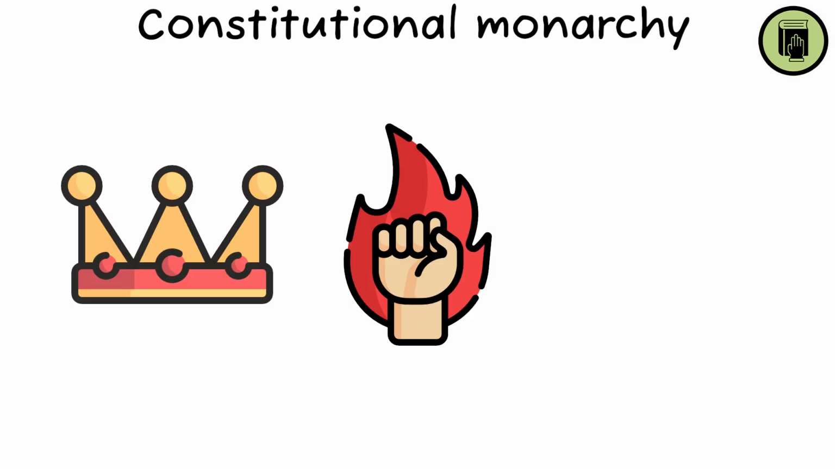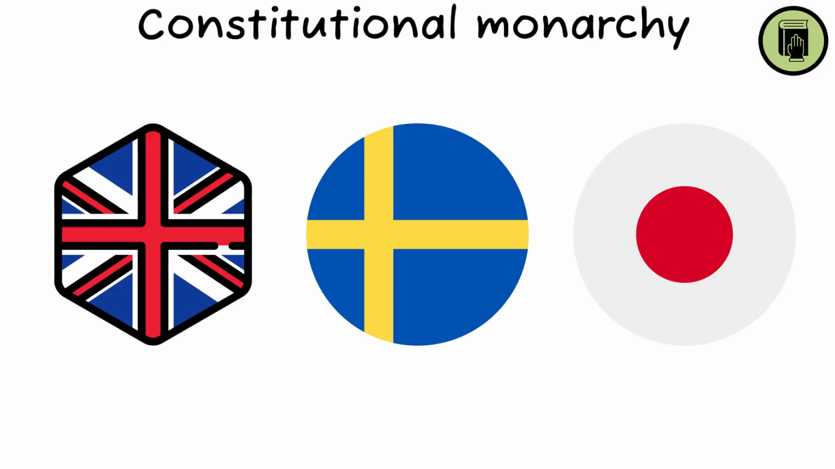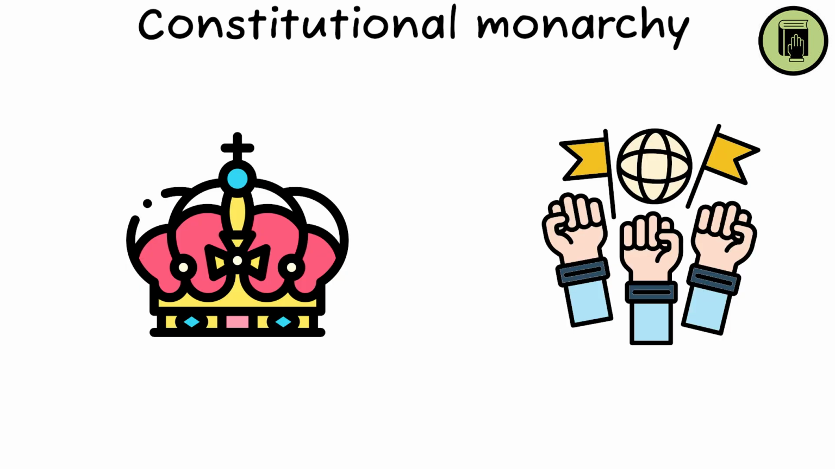Constitutional monarchy. Constitutional monarchies combine traditional monarchical elements with democratic governance. In these systems, the monarch's powers are defined and limited by a constitution or laws, with real political power often remaining with elected officials. The United Kingdom, Sweden, and Japan are leading examples where royalty exists alongside active democratic institutions.